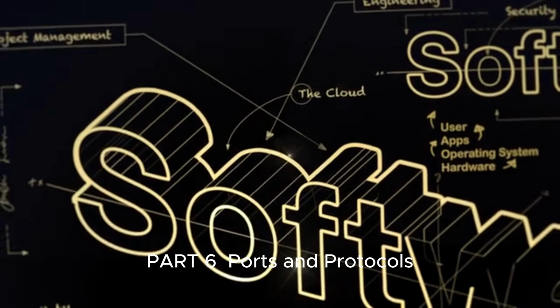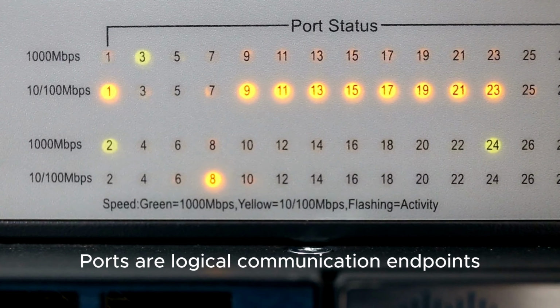Part 6. Ports and protocols. Ports are logical communication endpoints. Port 80, HTTP. Port 443, HTTPS. Port 21, FTP. Port 22, SSH. Port 53, DNS. Protocols define how data is transferred. Examples, HTTP, HTTPS, FTP, SSH, Telnet, DNS, DHCP.